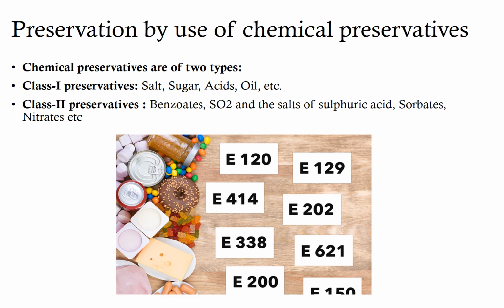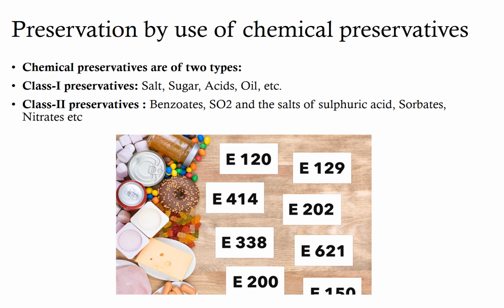Class 1 preservatives broadly include naturally occurring substances and there is no maximum limit specified under the law for their use. Most common examples are common salt, sugar, dextrose, glucose syrup, spices, vinegar or acetic acid, edible vegetable oil, etc. Whereas class 2 preservatives are chemical substances which are added to the food.